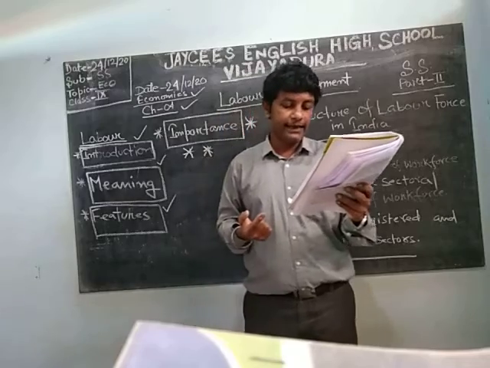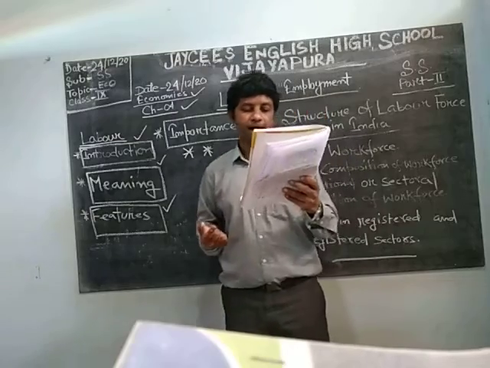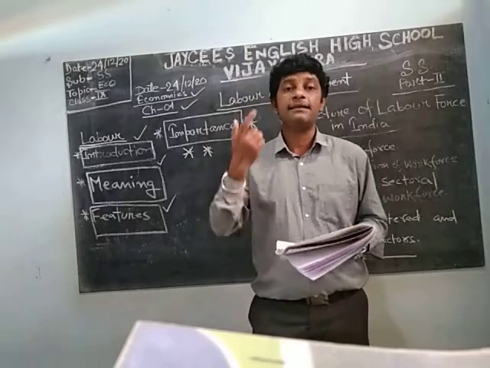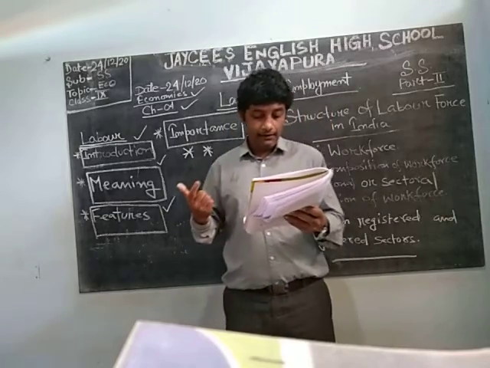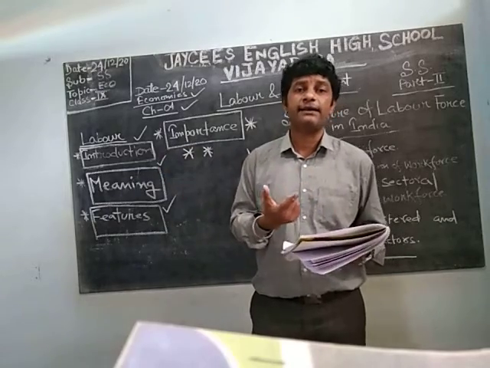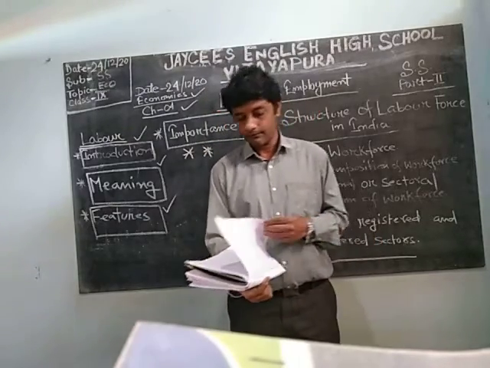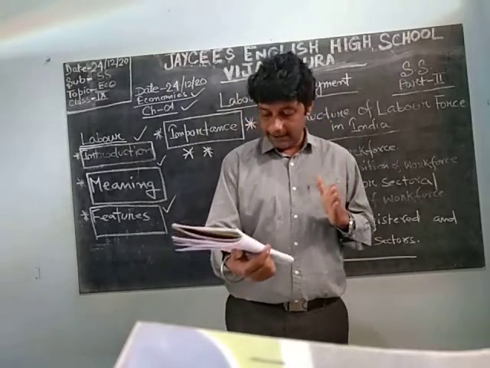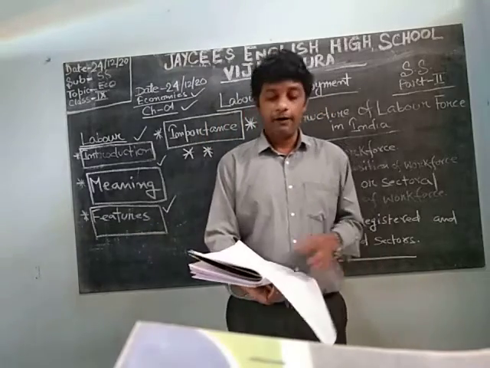In the rural areas, agriculture is the predominant occupation, and in urban areas, services are predominant. In the rural areas, agriculture is the main occupation, whereas in the urban areas, meaning city areas, the secondary or the service sector, that is the service or manufacturing sector, is predominant. So you understand, I think, that in the rural areas agriculture is the predominant occupation, and in urban areas services are predominant.